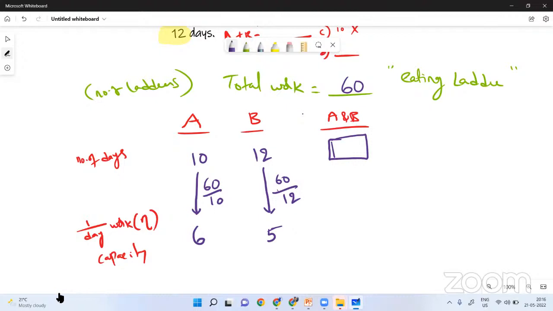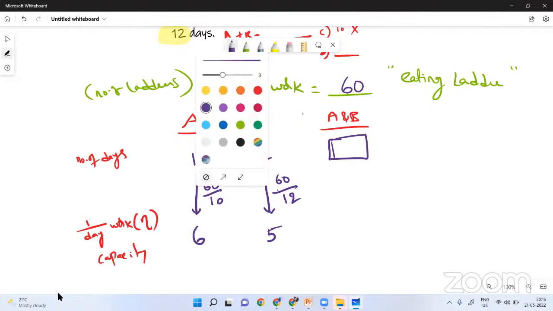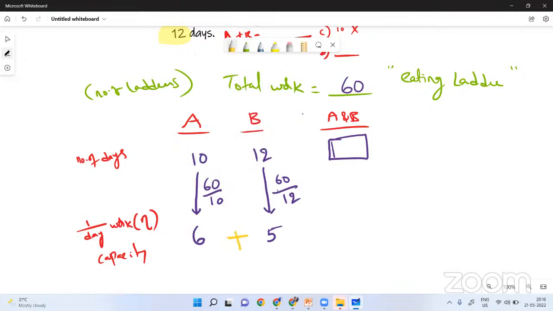Now, what is the work? Eating laddus. How many laddus is A eating? 6 laddus. How many laddus is B eating? He is eating 5 laddus. So together, how many laddus are they eating? Together they are eating 5 plus 6, 11 laddus. So eating 11, 11, 11 laddus per day, the total work is 60 laddus. In how many days can they finish? 60 by 11 days. So 60 by 11 is the answer.